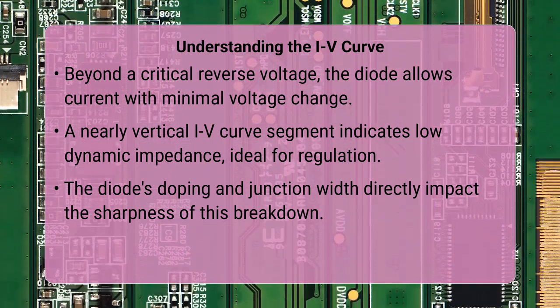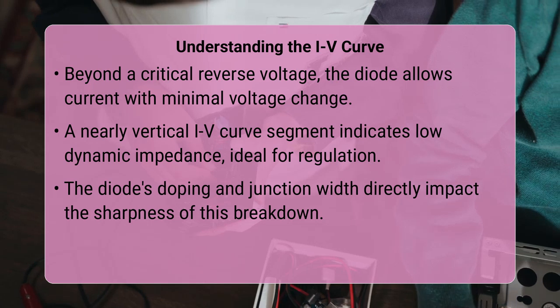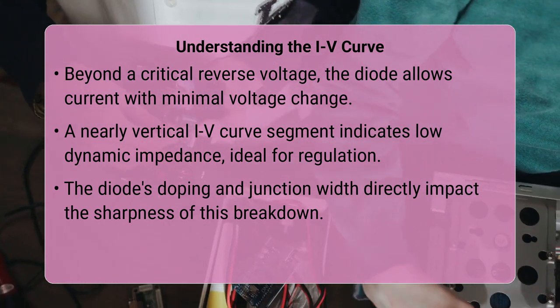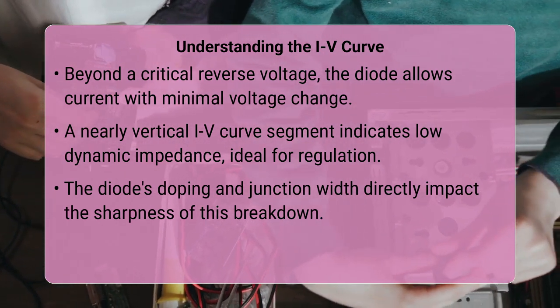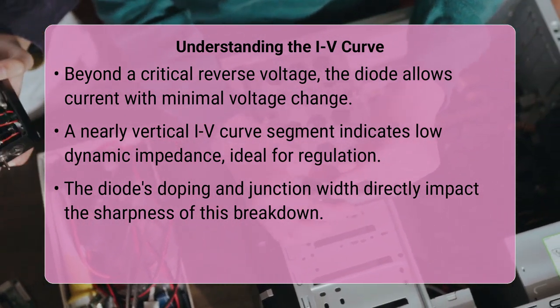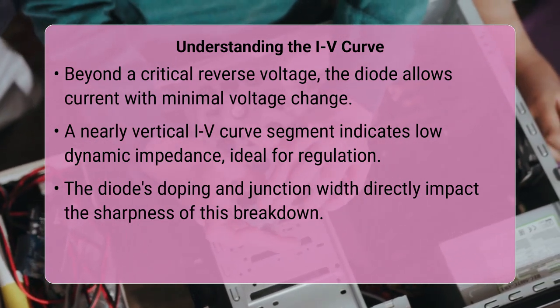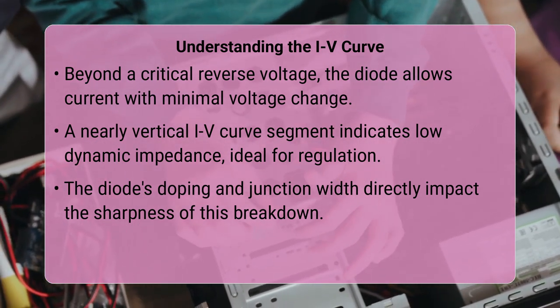This nearly vertical segment of the IV curve signifies a very low dynamic impedance, which is precisely what makes Zener diodes excellent voltage regulators. The higher the doping concentration and the thinner the depletion region, generally the sharper the breakdown and the lower the dynamic impedance.